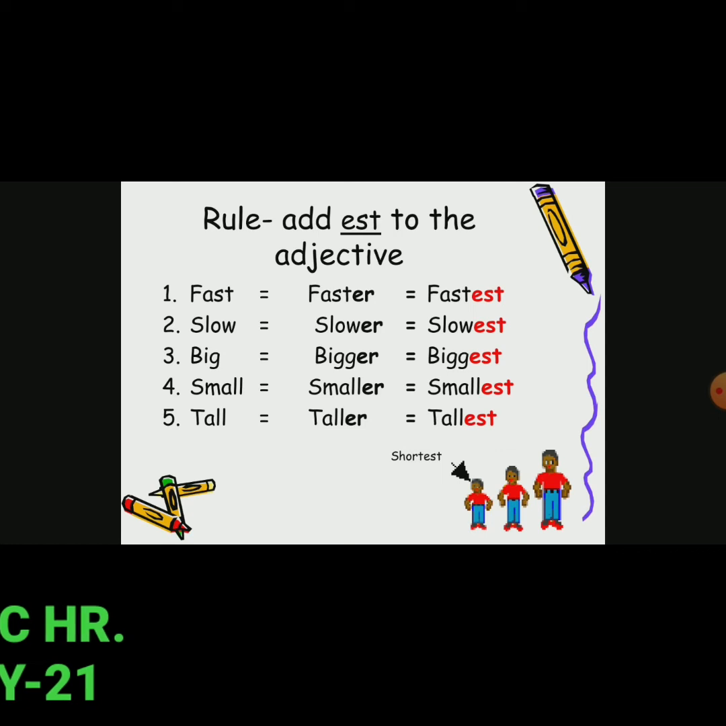Fast, faster, fastest. Fast, positive. Faster, comparative. Fastest, superlative. Slow, slower, slowest. Big, bigger, biggest. Small, smaller, smallest. Tall, taller, tallest. So this is the rule for superlative degree.